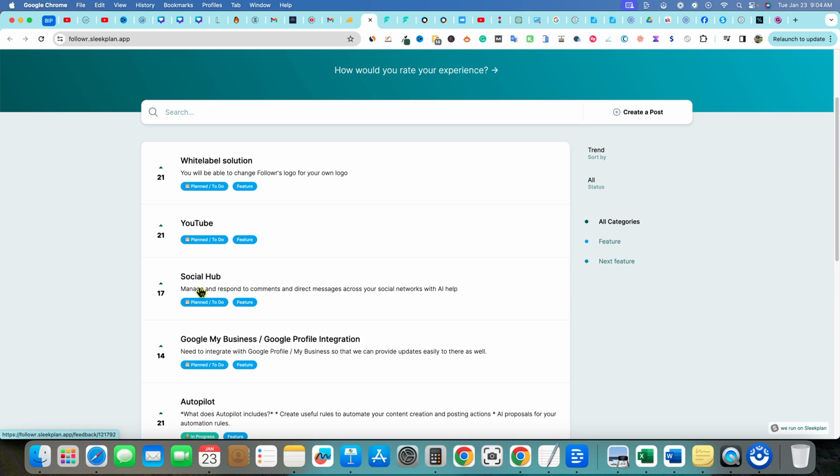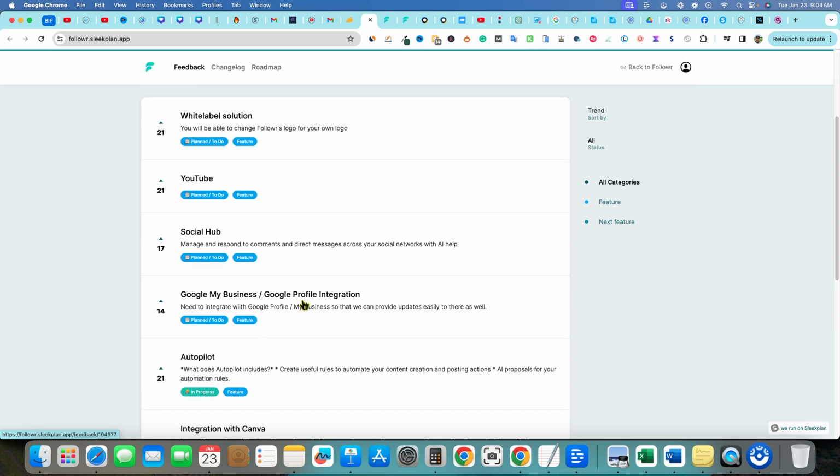Social Hub: manage and respond to comments and direct messages. We've seen that one on a couple other apps as well. This would be a hub where you could answer your YouTube comments, Facebook comments, and Instagram comments all in one platform. That's pretty cool, especially if you have a VA helping you manage your social media accounts. They'd be able to log into one dashboard and manage all of that instead of you having to give those VAs all your logins and so forth.